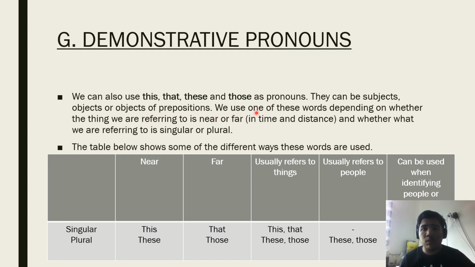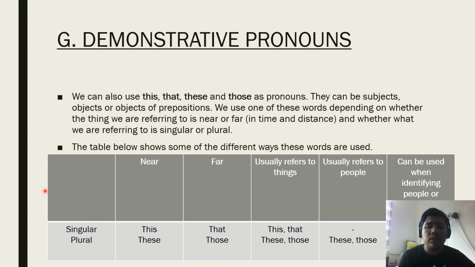We use one of these words depending on whether the thing we are referring to is near or far, and whether what we are referring to is singular or plural. So here is the table that shows some of the different ways these words are used.